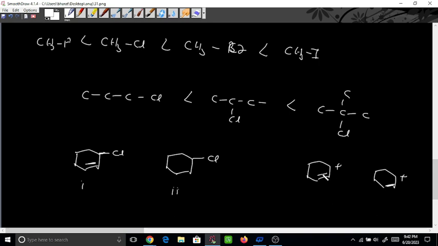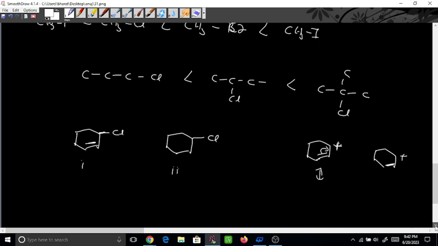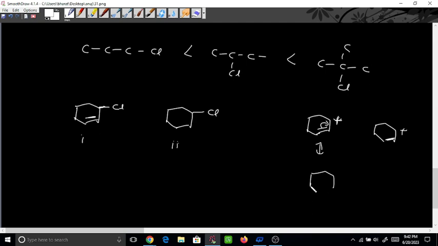The first one is more stable because it is undergoing resonance. This is resonance stabilized carbocation. The plus will move from here. So what has happened here? This positive charge has shifted from here to here. Means it has increased the stability. So double bond will come here and positive charge will come here.